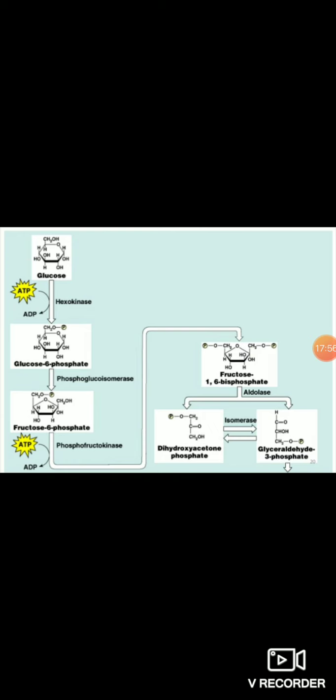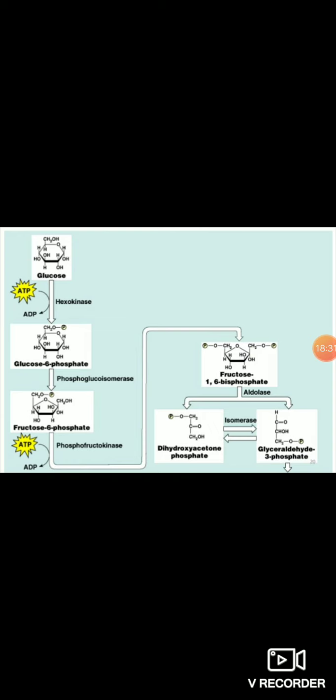What does this enzyme do? It utilizes the ATP molecule for the phosphorylation. This enzyme splits the ATP molecule into ADP and Pi, meaning phosphate, and this phosphate goes and binds to the glucose molecule, so that the free glucose becomes glucose 6-phosphate.